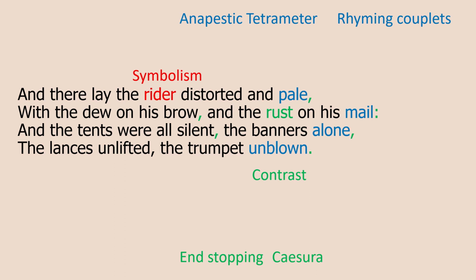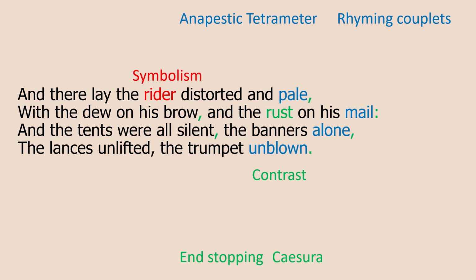The lances, a lance is a type of weapon, are unlifted, and the trumpet unblown. In the biblical era, when you went into battle, it was quite common to bring musicians, particularly trumpet players, to make a loud, intimidating noise. But as we know from the 3rd line of this stanza, everything was silent. There was no noise. Silence is the sound of death. You can't move, you can't make a noise. So if things are silent, there is death. And here we have widespread death. 185,000 people plus many, many more horses dead.